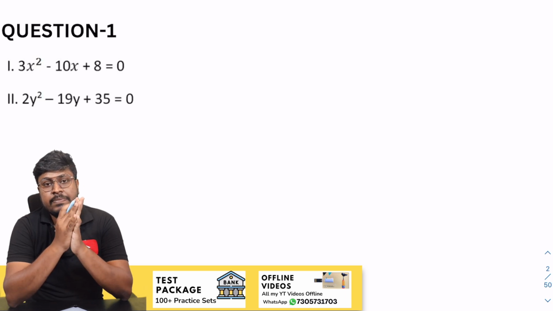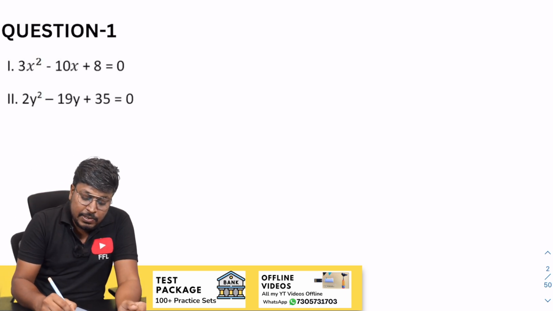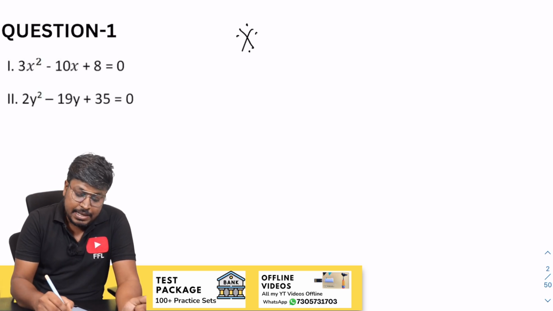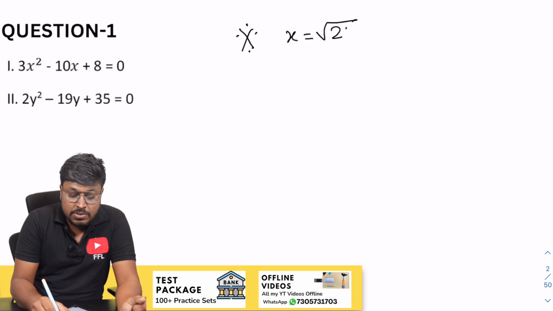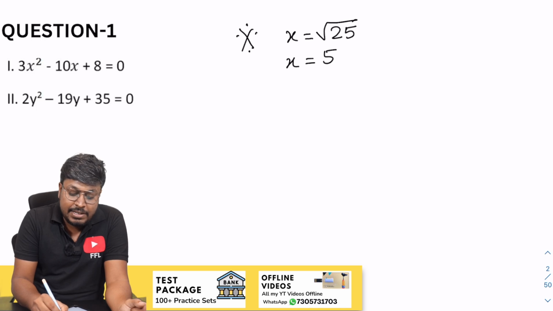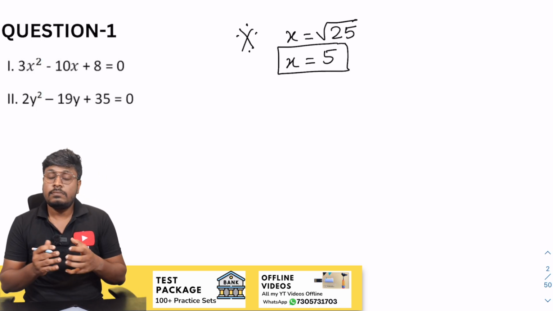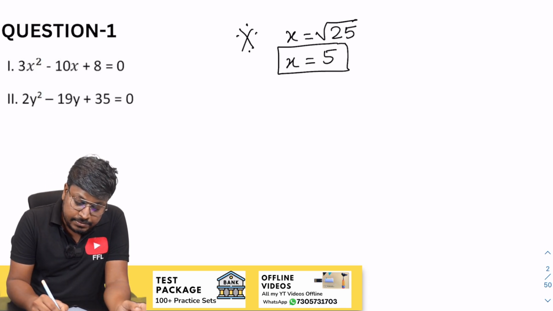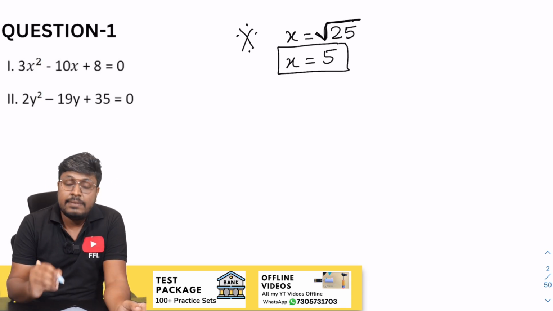And one important thing alone I just want to say, because many students keep making that mistake. If the question is x is equal to square root of 25, the answer will be only 5. It is not plus or minus 5. Understood? In the question itself, if they have given a square root, then the answer will be only 5.